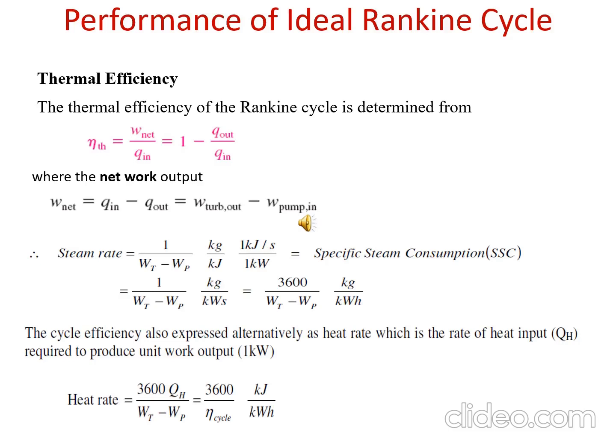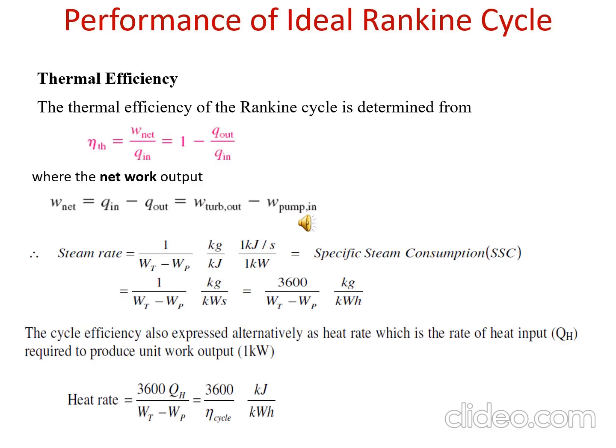The work done by the turbine, in the 3 to 4 process, is H3 minus H4, and the work done by the pump is H2 minus H1. So we can find the W net. This is the efficiency formula; we can find it from Q in, Q out, and W net.